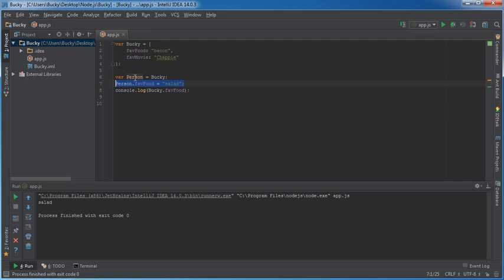Well, this is what's a little bit different and may trick you up a little bit in the future. Whenever you assign Bucky to person right here, you're not making a copy of all the properties and everything inside this object. You're just getting a reference to Bucky. So whenever you type person, you can pretty much think of it like that. So again, whenever you change person favorite food, since person is a reference to Bucky, you're actually changing Bucky's, or my, favorite food. So that's what's going to trick a lot of people up.